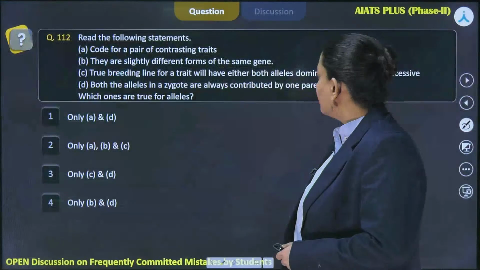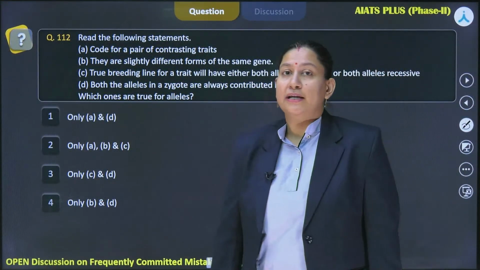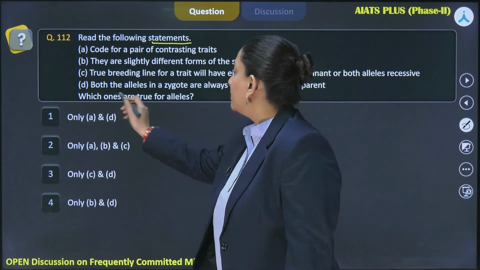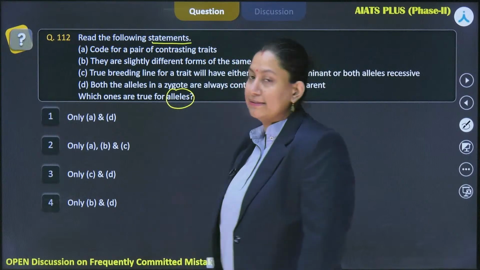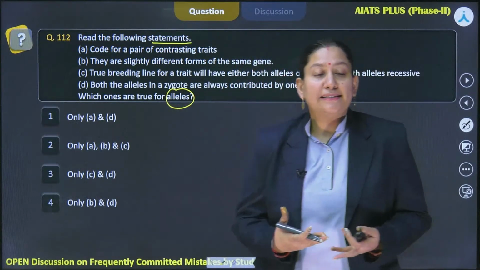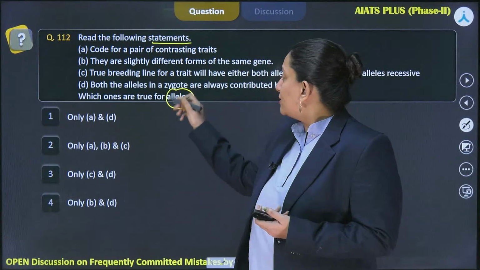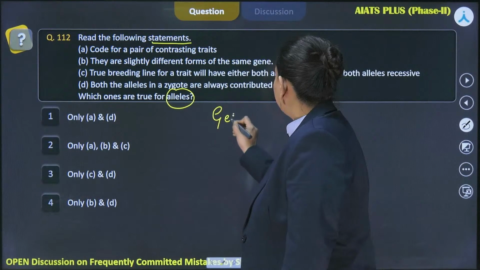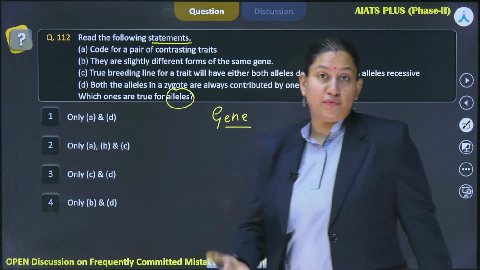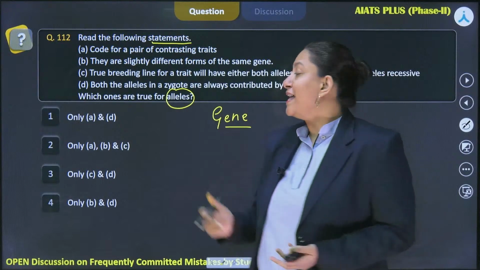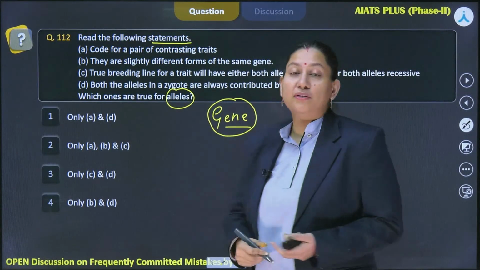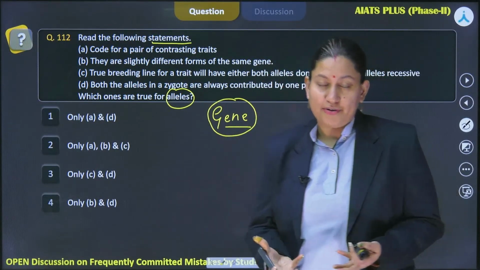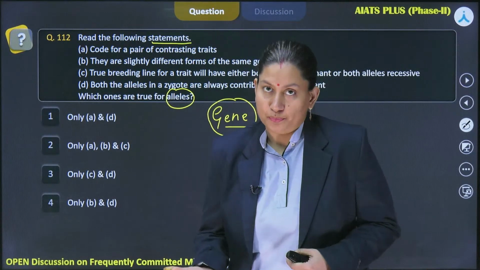The very first question over here is giving certain statements and asking which ones are true for alleles, right? Now in order to understand the concept of allele, firstly we should know what is gene, right? Not the one that you're wearing, and of course the spelling is also different, but over here the gene that we are talking about is the stretch of DNA that's going to code for RNA, right? Further, it can code for protein too, right?